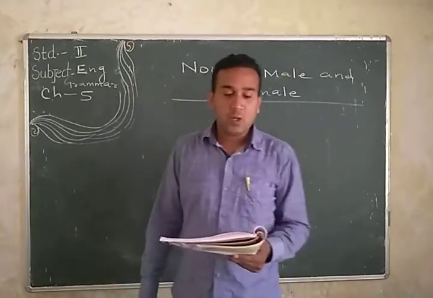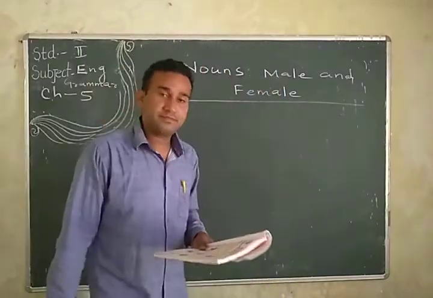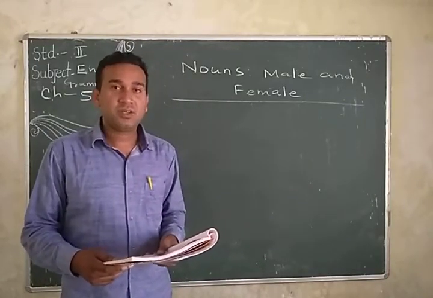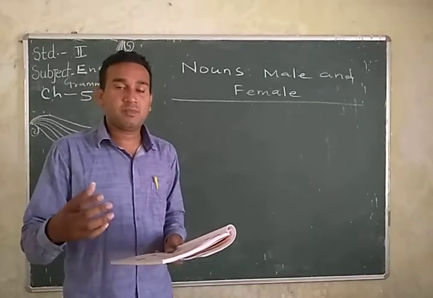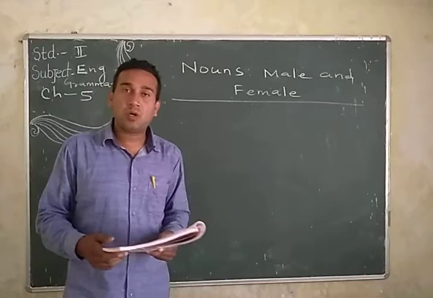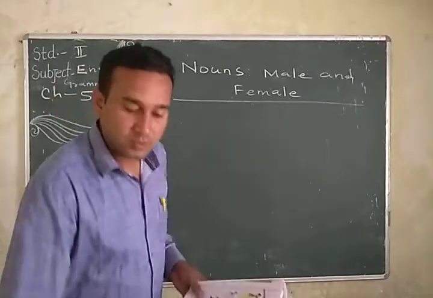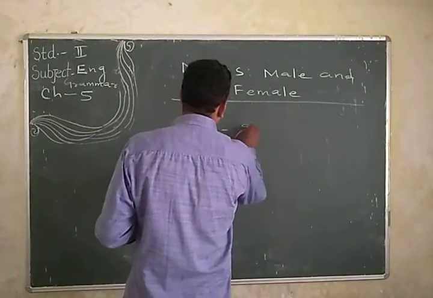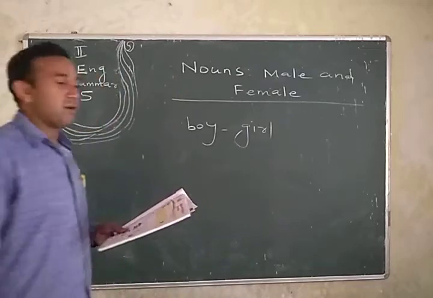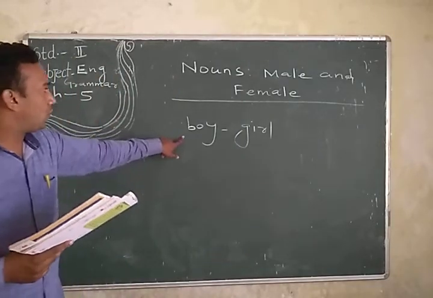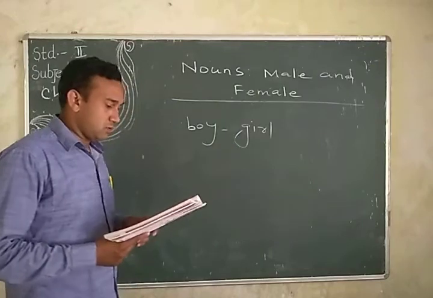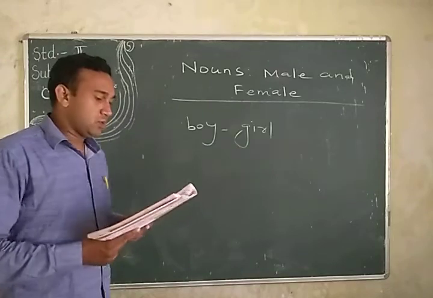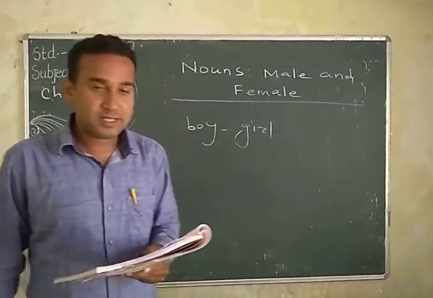Answer this question. What is the female for uncle? Female for uncle. Uncle का female क्या है? Aunt. Okay. जैसे father का mother, brother का sister, उसी तरह से. What is the female of boy? Boy का female क्या होगा? Boy का girl. Boy is a male word and girl is the female word. So here boy is the male and girl is the female.